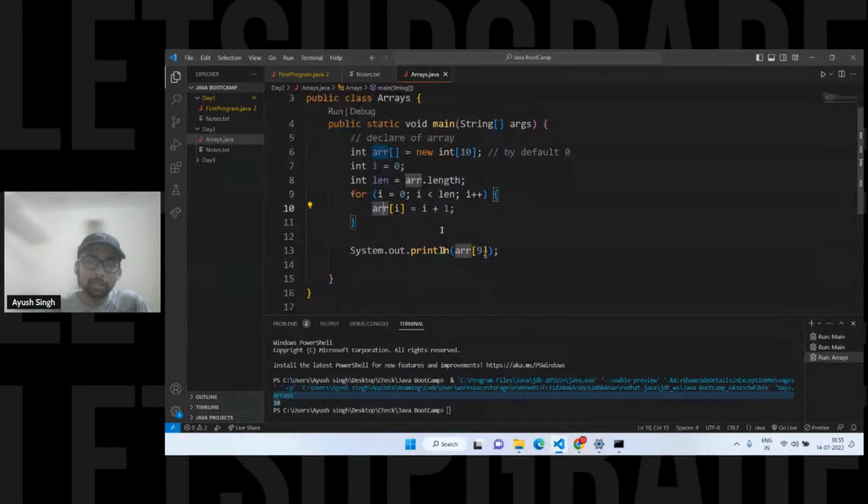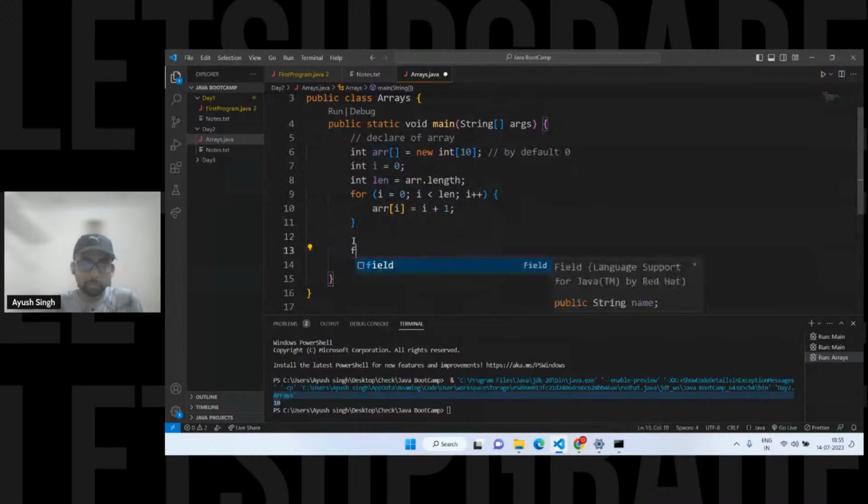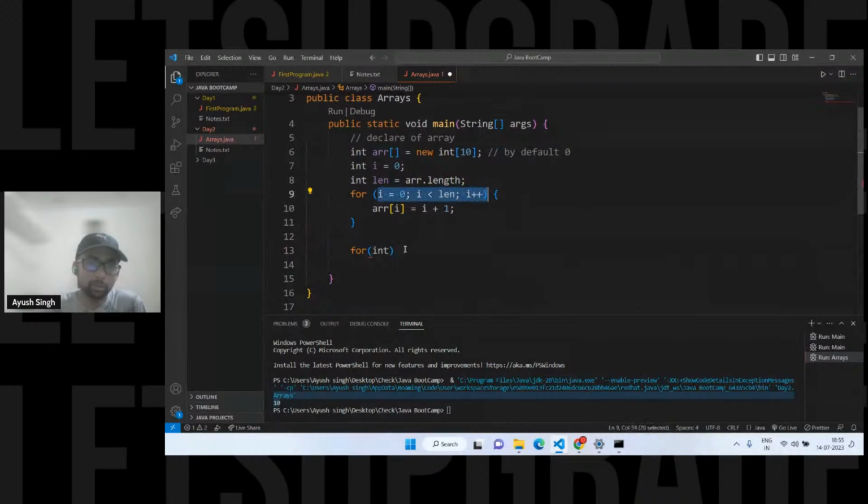So in here we are getting only one element. I want to get all the elements. One way is again to use this i equals 0 and all those things, but I want to go in an easier way. So I'll do it like this.